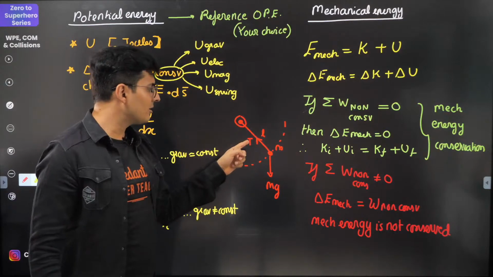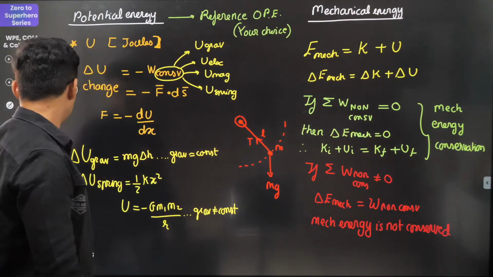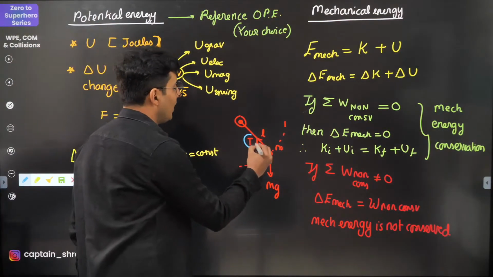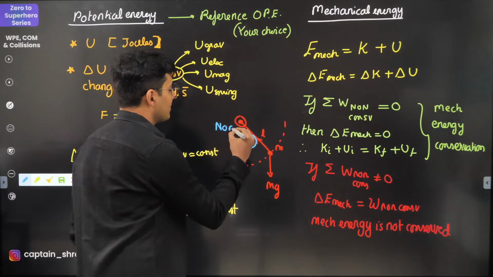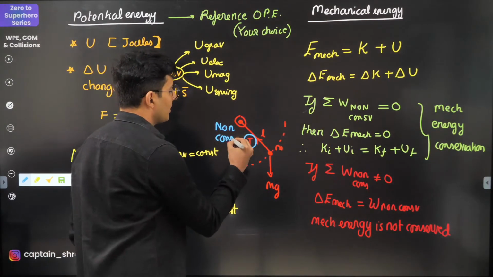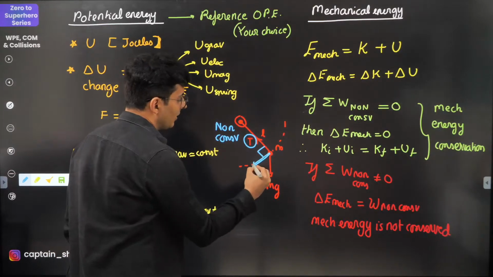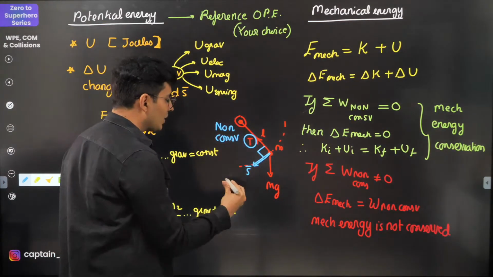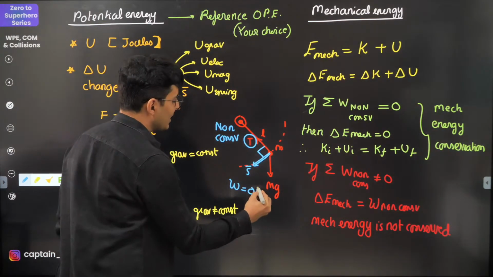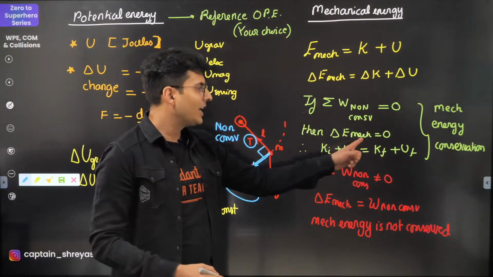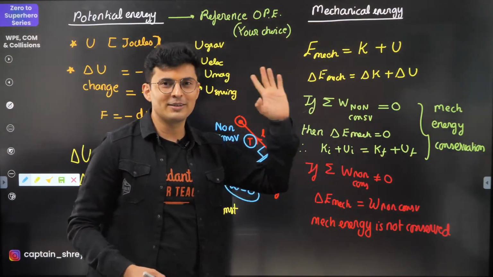Is there any non-conservative force? Oh yes, there is. Tension is one force which is non-conservative. But the best part is it is perpendicular to the displacement, because of which the work done by it will be zero, and if the work done is zero, hence mechanical energy will be conserved.